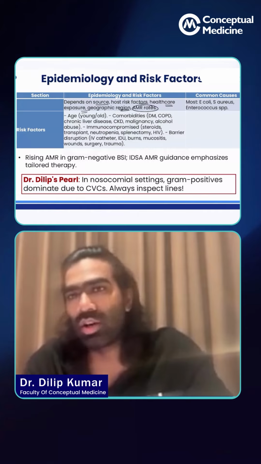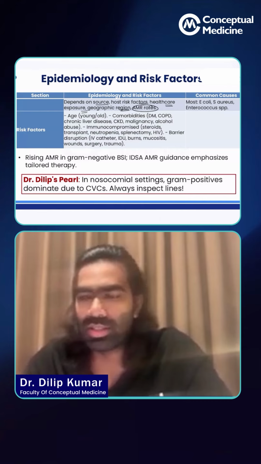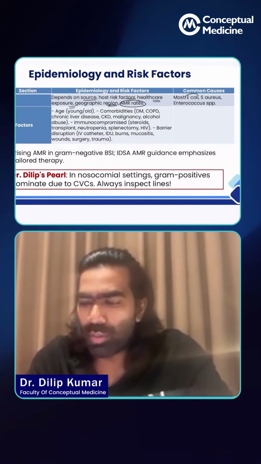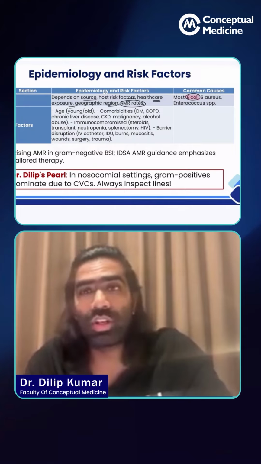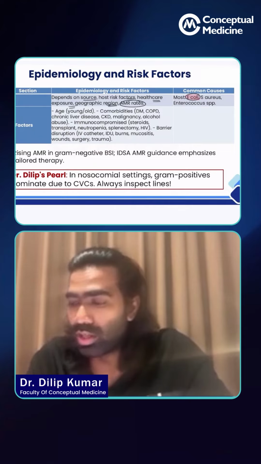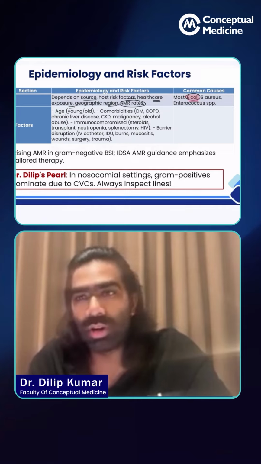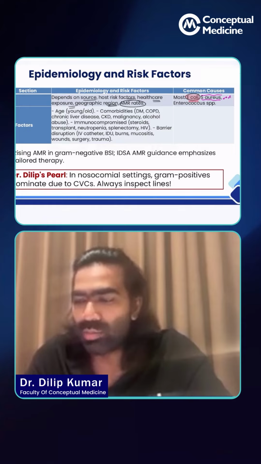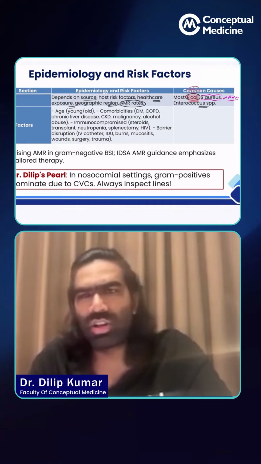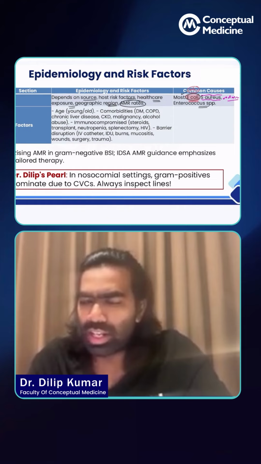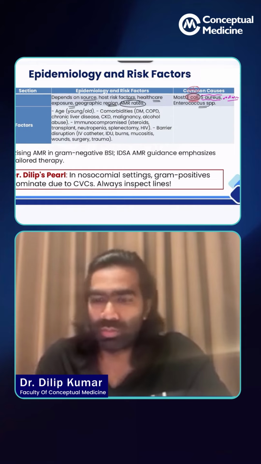as well. It could be MRSA or MDR Pseudomonas. All these things are based on the local AMR, antimicrobial resistance rates. And the most common, this is a very important point for exams also, the most common organism that's going to cause bacteremia in the world is going to be E. coli. The second most common organism that's going to cause bacteremia in the world is going to be Staphylococcus aureus. This is the second most common. But overall, the most common organism is going to be E. coli as a source of bacteremia, followed by Enterococcus species. These are the three most important, but I feel like E. coli and Staphylococcus aureus are going to be the most important.